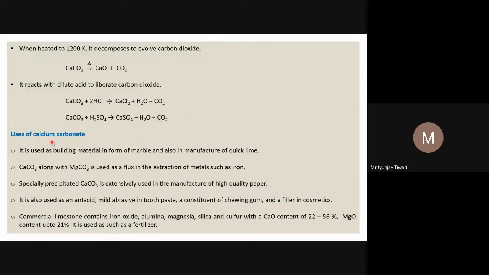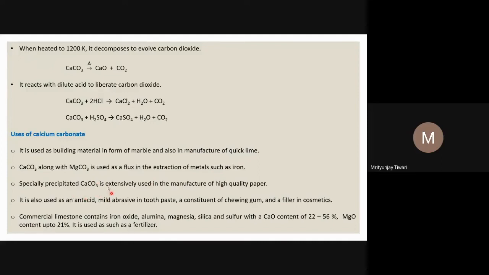Uses of calcium carbonate: it is used as a building material in the form of marble, and also in the manufacture of quick lime. Calcium carbonate along with magnesium carbonate is used as a flux in the extraction of metals such as iron, as we have seen, to remove slag in the form of calcium silicate or phosphate.